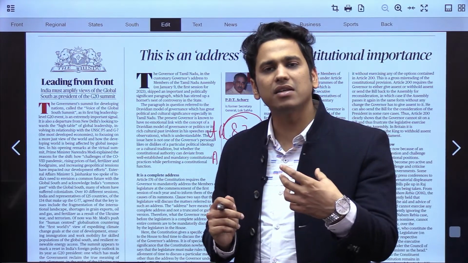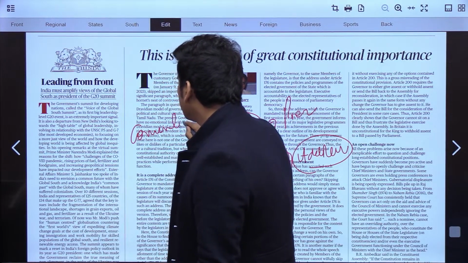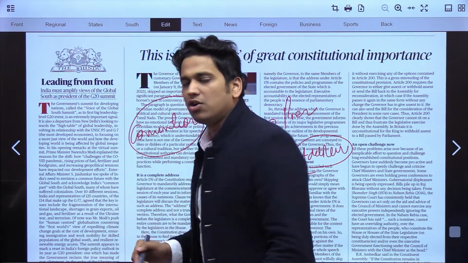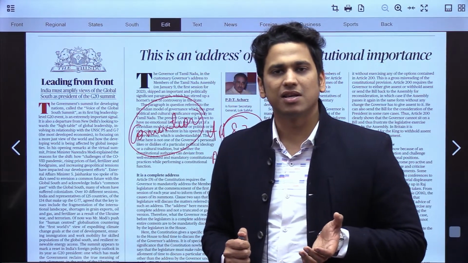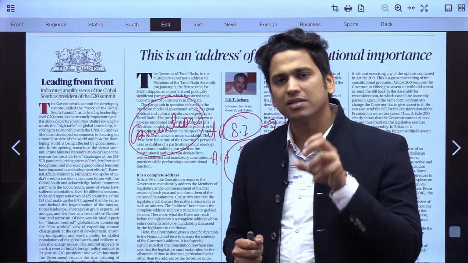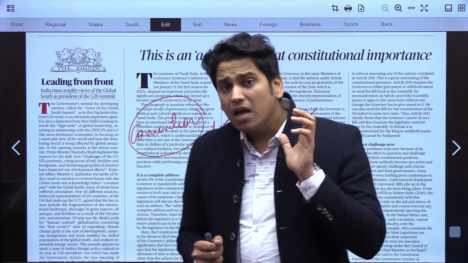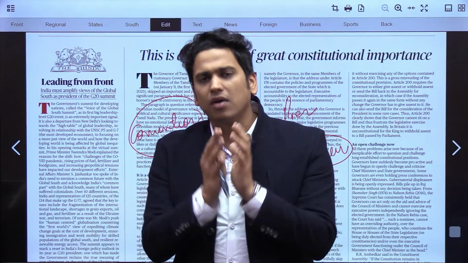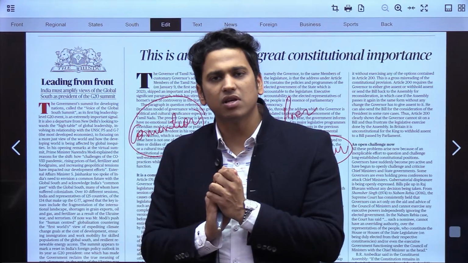The next thing was basically regarding the convention, whether it is appropriate for the governor to omit certain speeches or certain portions of the speeches. And one thing that this article discussed is that we have to make sure the governor is functioning with the proper aid and advice of the Council of Ministers.